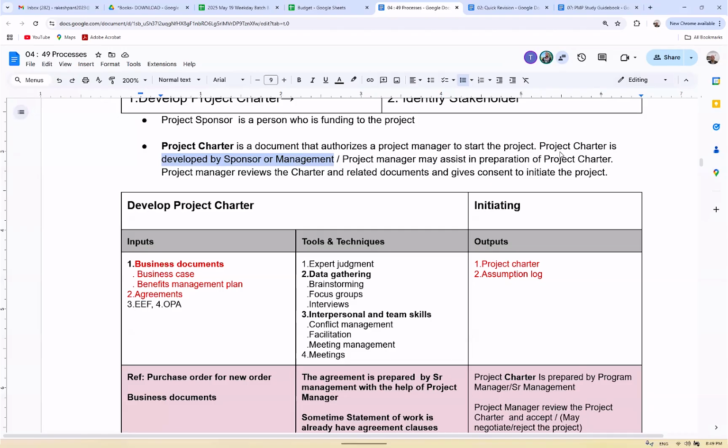So question-wise also, you have to use only the best practices. What you are doing in your company should not come to your mind. As far as the examination is concerned, always use the best practices, and best practices say that the project manager reviews the charter and related documents and gives consent to initiate the project. Suppose I say, you start the project, congratulations, this is a very nice project, it is an international project, or a Smart City project, which is prestigious. What should you do? You should not just say yes sir, thank you very much, because the senior management is transferring the ownership